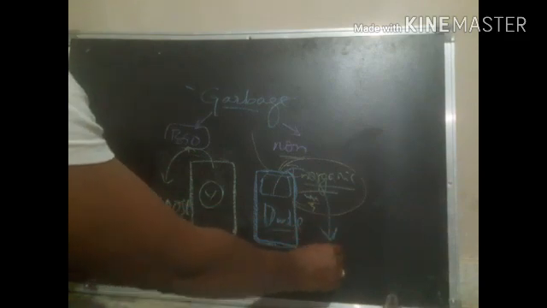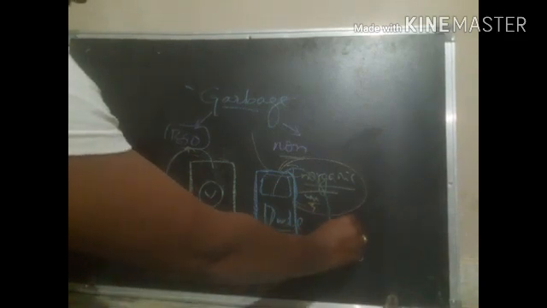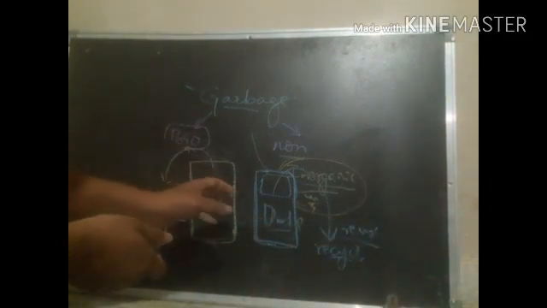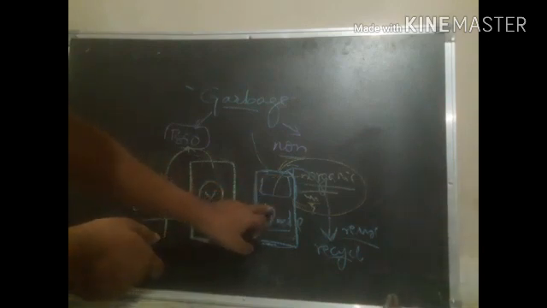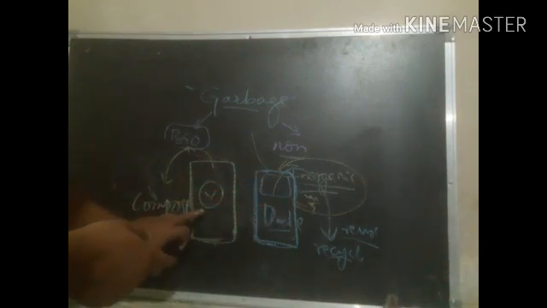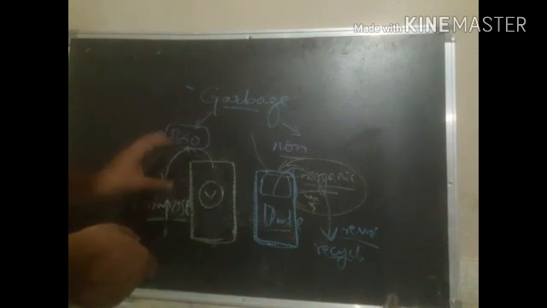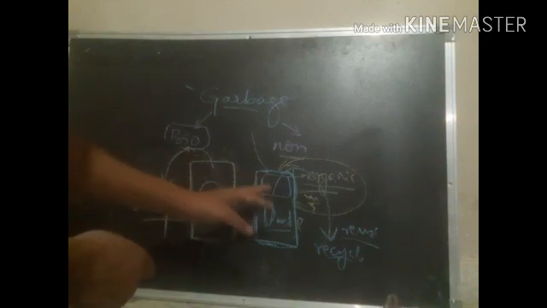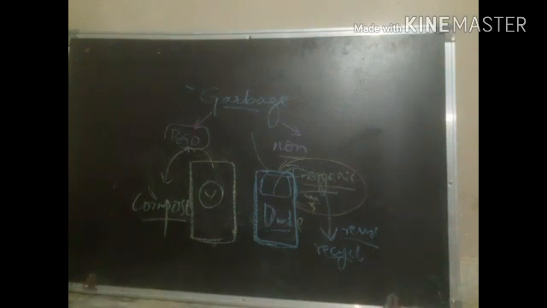We can recycle and reuse them if possible. So the recyclable and reusable material is collected in the blue one, and in the green one we collect the garbage useful for preparing compost, right? So remember these two colors: green is for composting and blue is for recycling and reusing other materials, right?